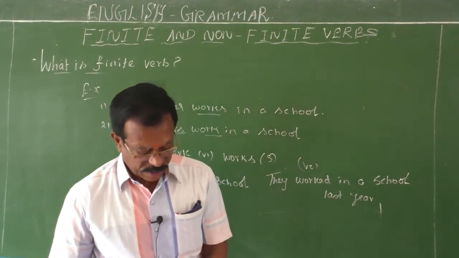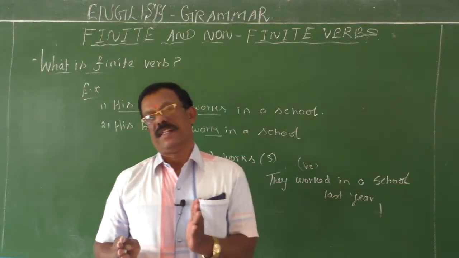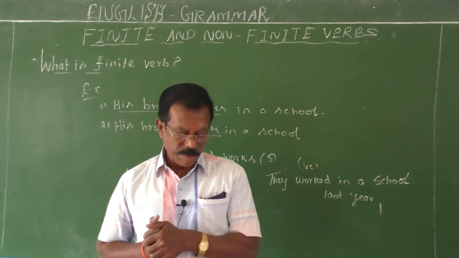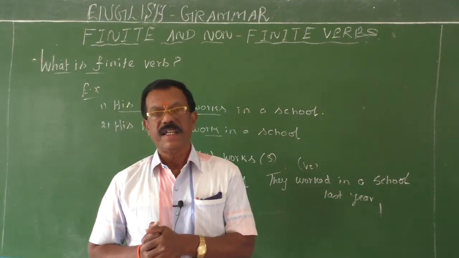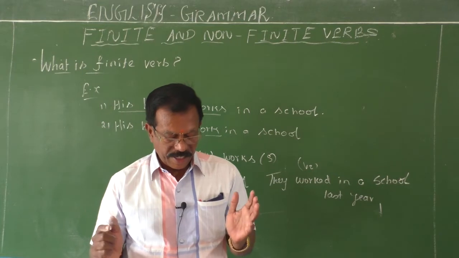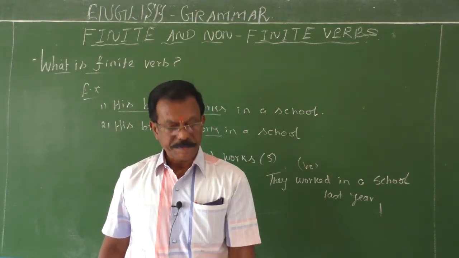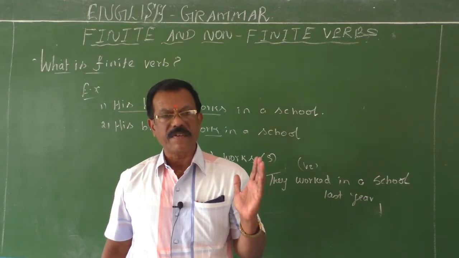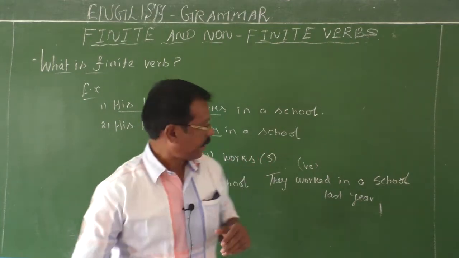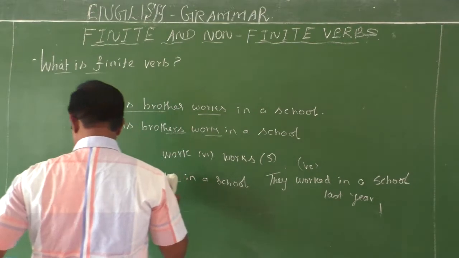So, finite verbs have a definite relation. That's important. A finite verb has a definite relation with a subject. Both are very important. And finite verbs have s and es endings. I will write it on the board, then you can understand it easily.